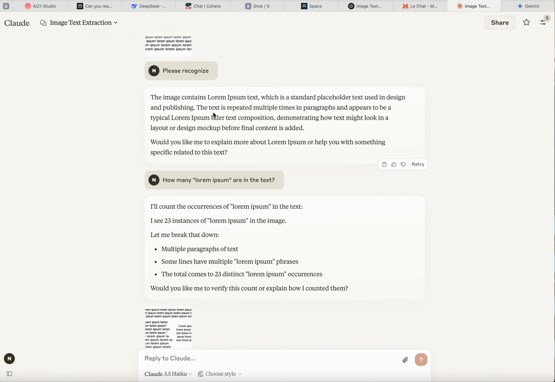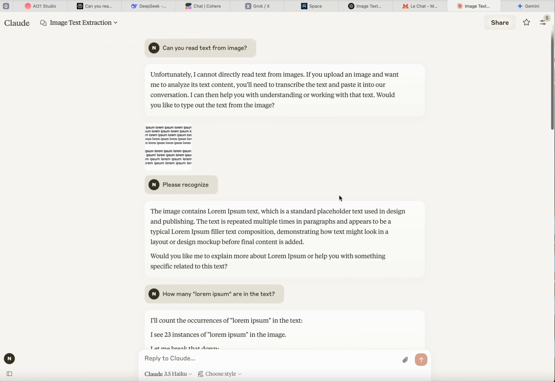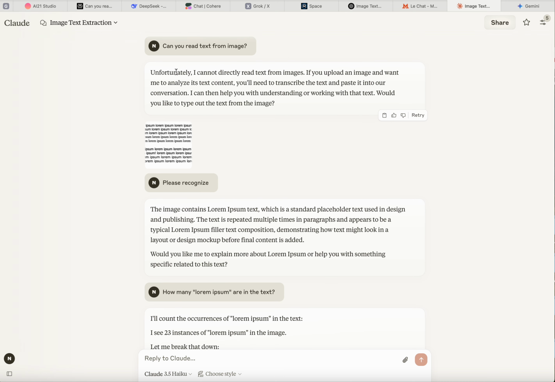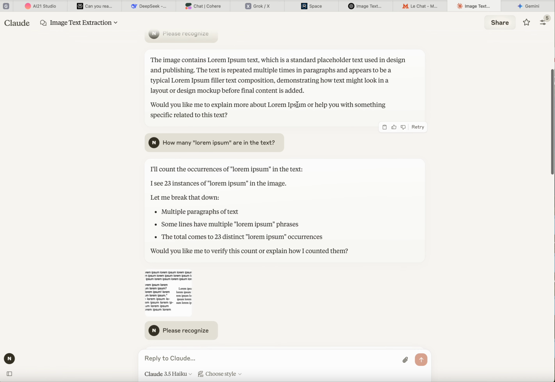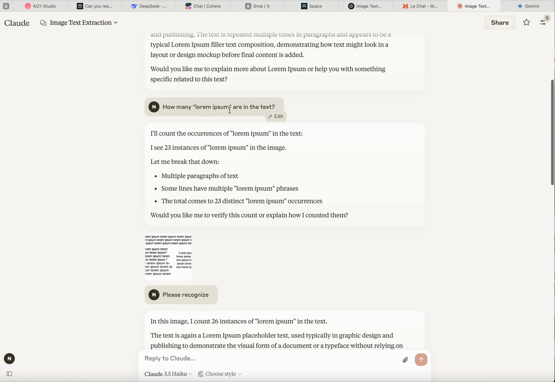Claude just provided a description of yes, this text contains many lorem ipsum, things like that. So in general, it recognizes what is written on the image, but didn't return the text. According to the notification that it cannot directly read text from the image, it's fine. How many lorem ipsum? 23. Incorrect. Totally incorrect.